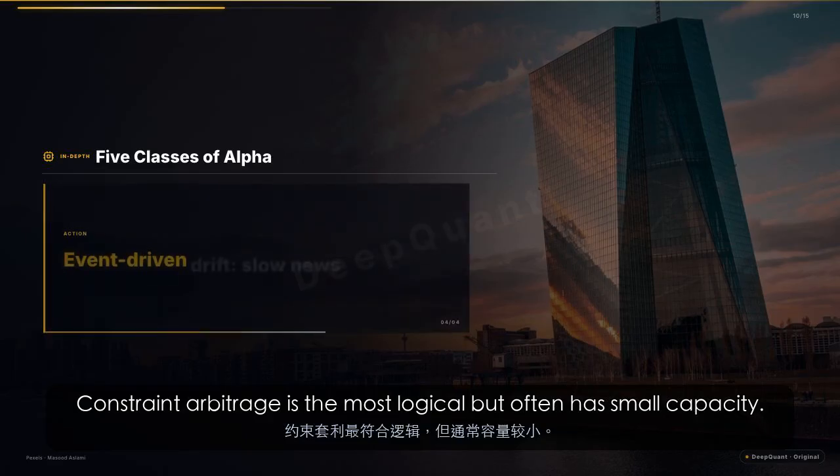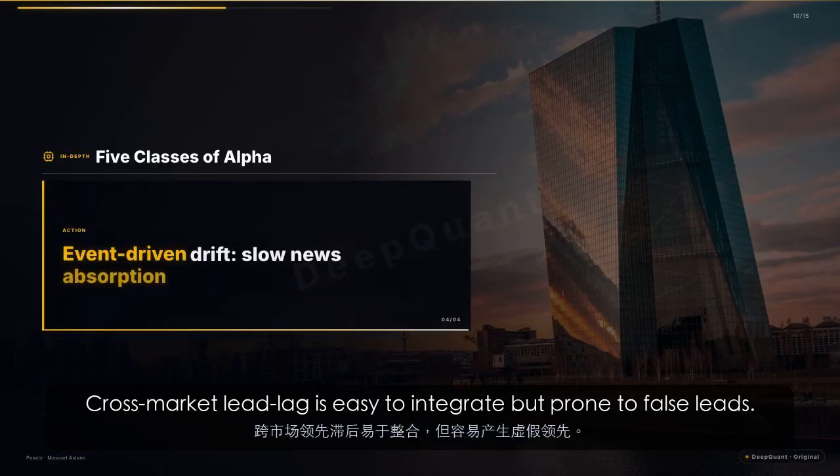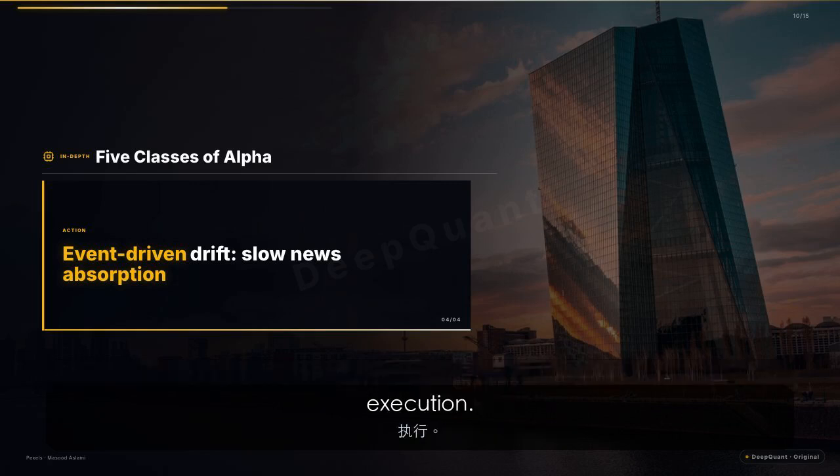Constraint arbitrage is the most logical but often has small capacity. Cross-market lead lag is easy to integrate but prone to false leads. Microstructure opportunities are high frequency but require excellent data and execution.